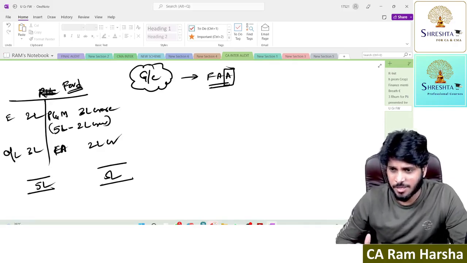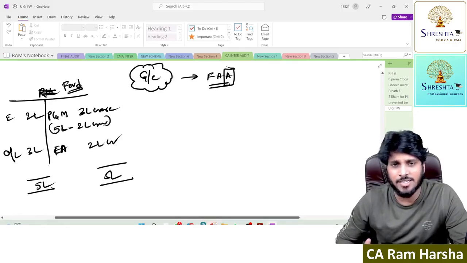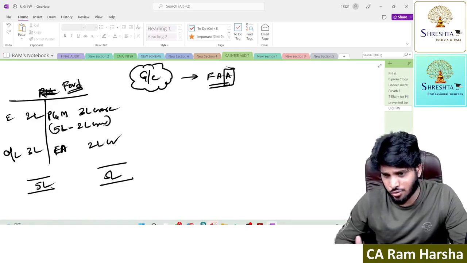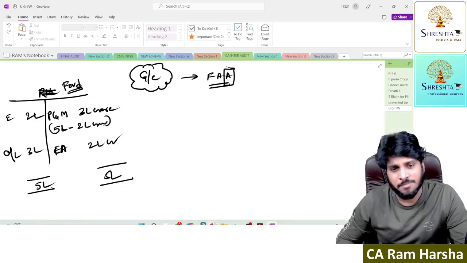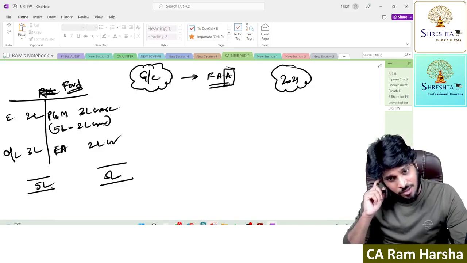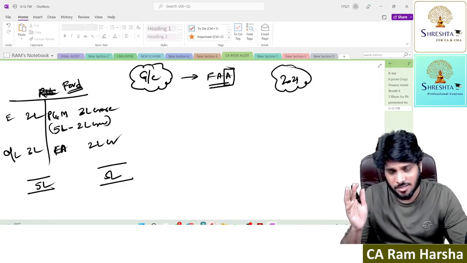And coming to the Indian context, Ford entered the Indian market somewhere around 2.5 decades back, or 2 decades back. Somewhere in 1995 or 2000, they entered the Indian market. And in 2021, Ford Motors closed in India. They exited the Indian market.